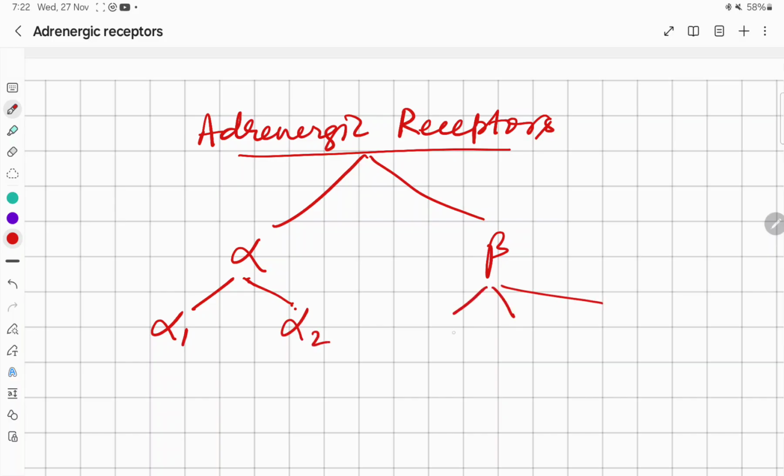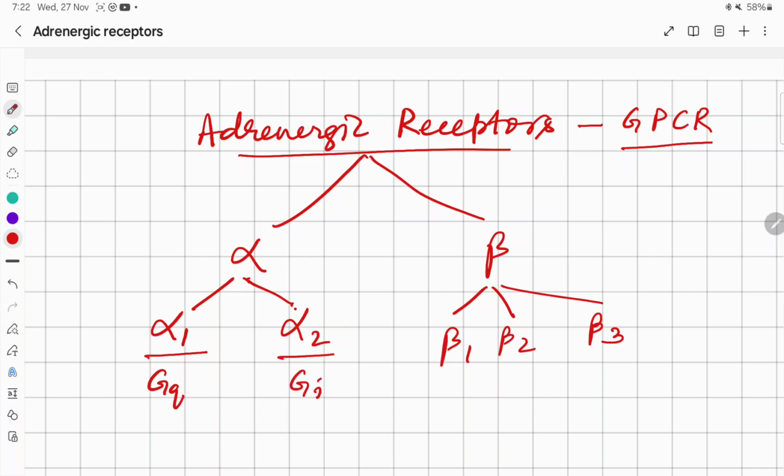Beta is of three types, beta 1, beta 2, beta 3. All these receptors are G protein coupled receptors, and among them alpha 1 belongs to the Gq type, alpha 2 belongs to the Gi type, and all the beta 1, beta 2 and beta 3 belong to Gs type G protein coupled receptor.